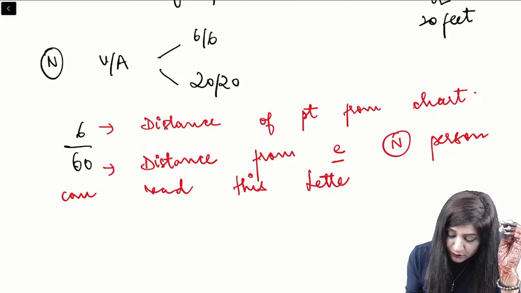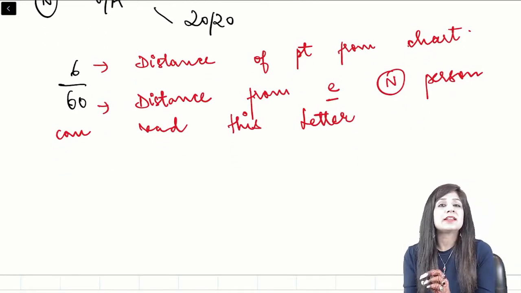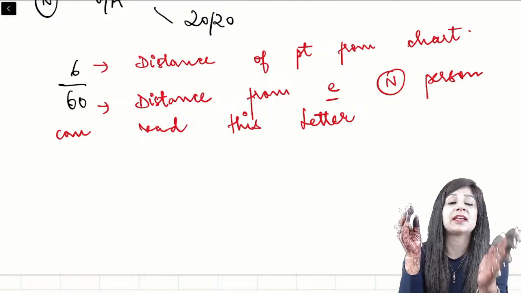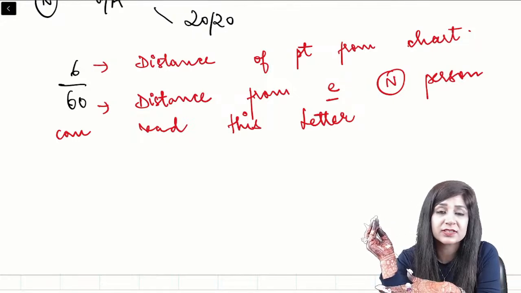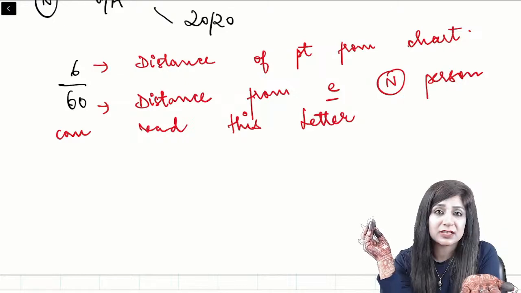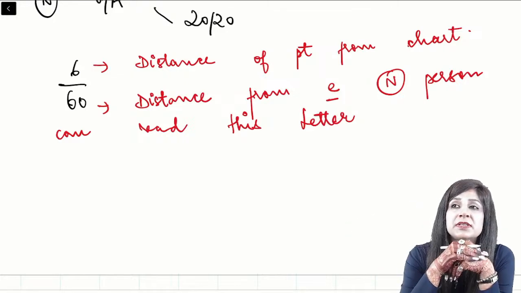That means what a normal person can read from 60 meters, this person is reading from 6 meters. That is the concept of visual acuity.